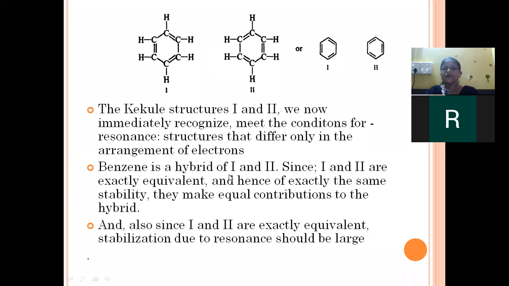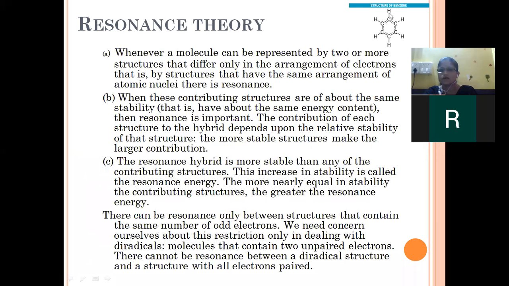Benzene is a hybrid of 1 and 2, since 1 and 2 are exactly equivalent. See, these are 2 resonating structures, they must be equivalent. There will be only a change in the position of electrons. The rest of the atomic nuclei or the rest of the structure is the same. There will not be any instability in the structure, and the hybrid structure will have the most contributing structure.